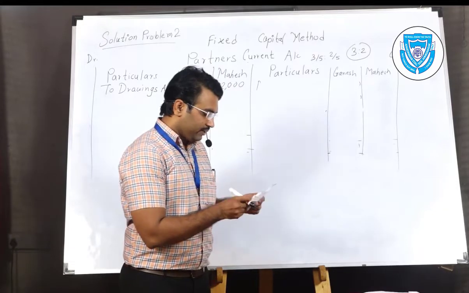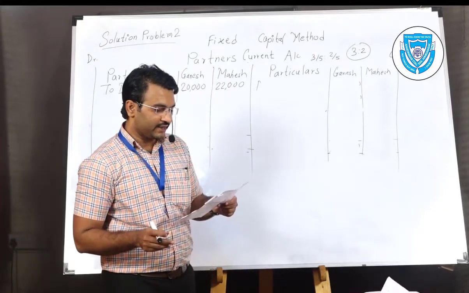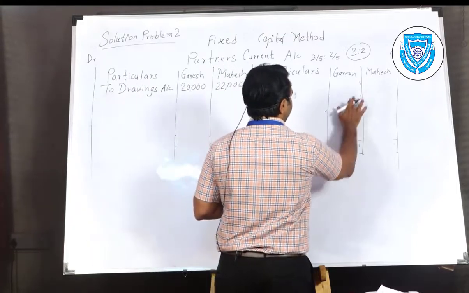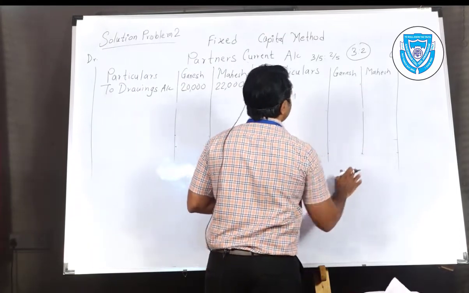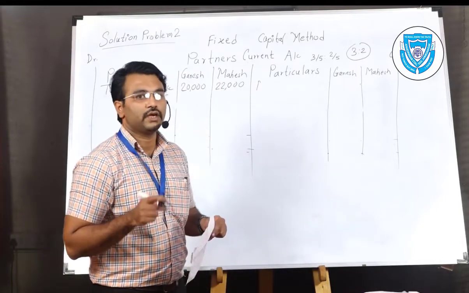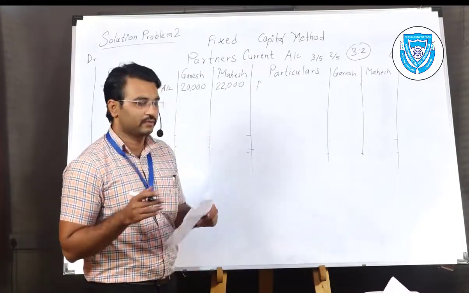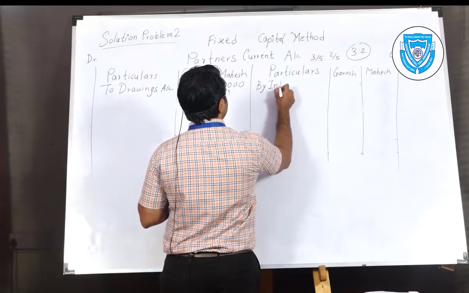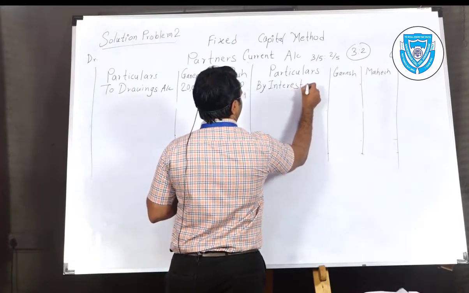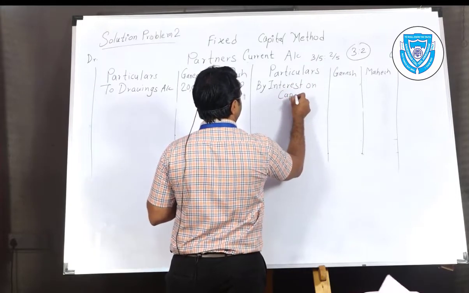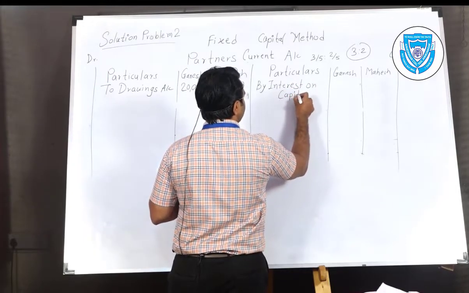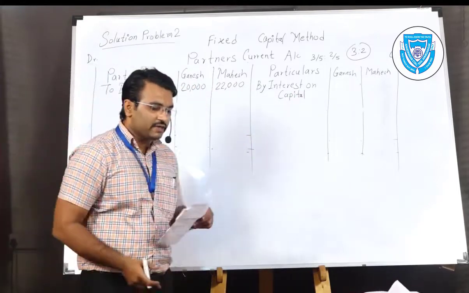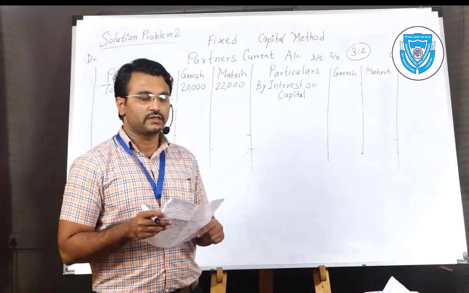Next, interest on capital is provided at the rate of 8% per annum. It is an increasing item of capital, but not capital here. It is the current account because we are maintaining the fixed capital method. We will credit it by interest on capital. Write the full name. Don't use any shortcuts while you are maintaining accounts, because at the time of the exam you will get fumbled about what you have written.